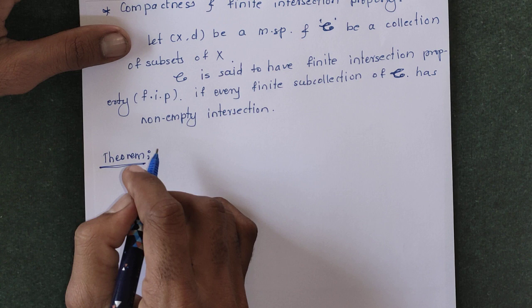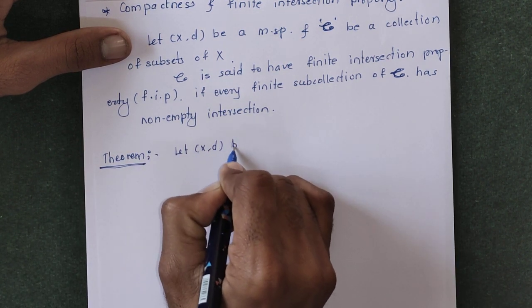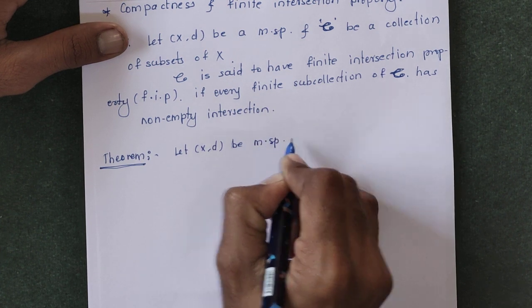which is the important one. Let (X, d) be a metric space.